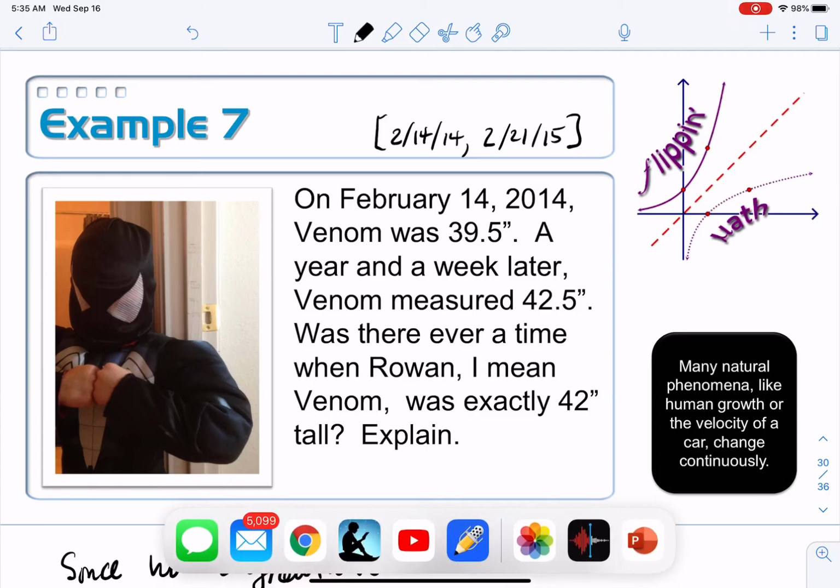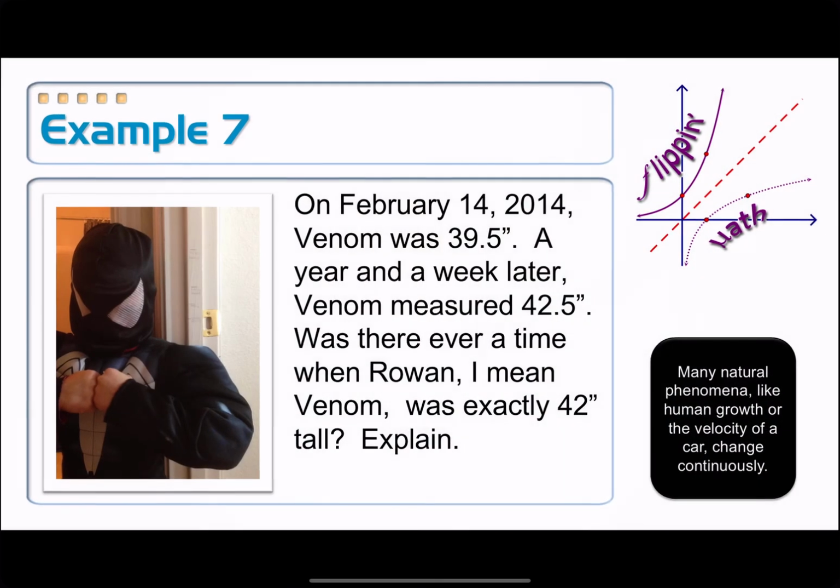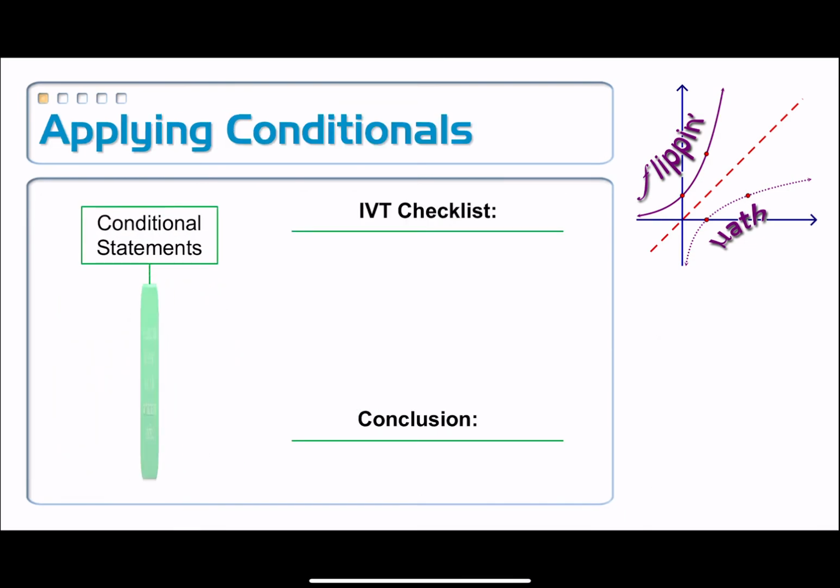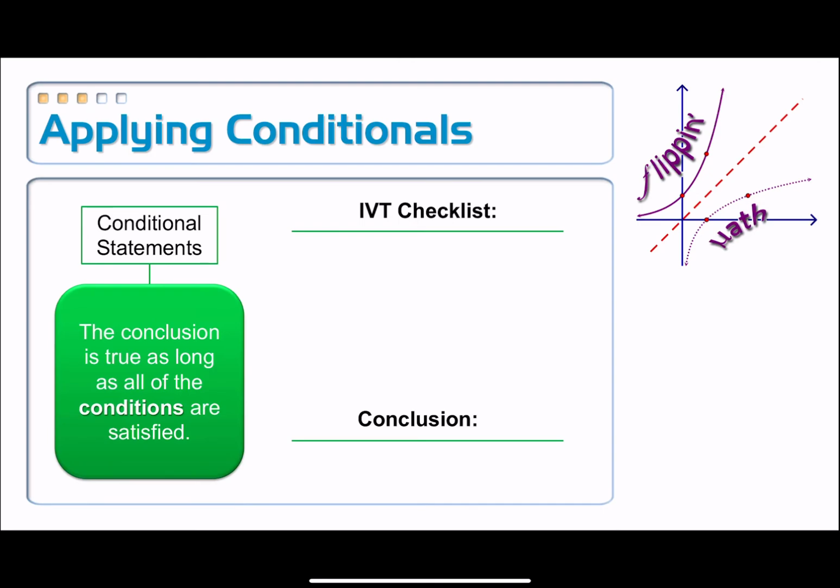Before we look at an example that would appear on the AP Calculus exam, let's rewind a little bit and talk about conditional statements. Conditional statements, remember from geometry, are if-then statements. The if is the hypothesis that has to be satisfied in order for the conclusion, the then part, to be true. So a conclusion for any conditional statement is only true as long as all of the conditions are satisfied.